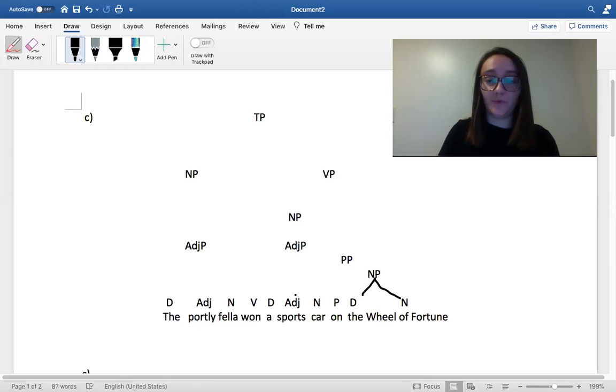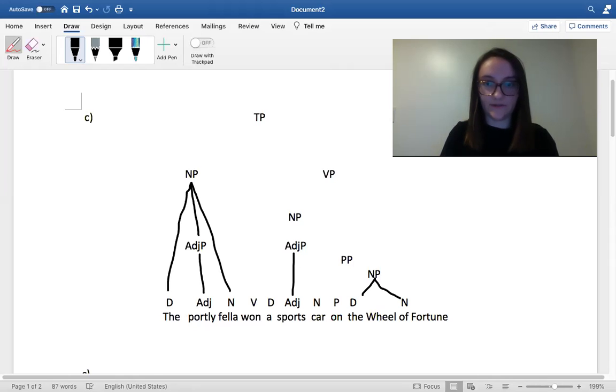The adjective sports in sports car, I made into an adjectival phrase, and another adjectival phrase with portly. So the first part of the sentence, the portly fella, that all goes together into one noun phrase.